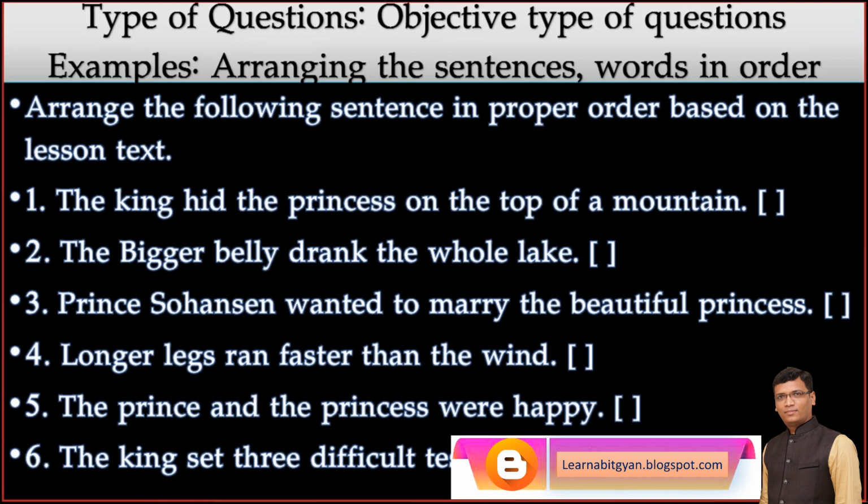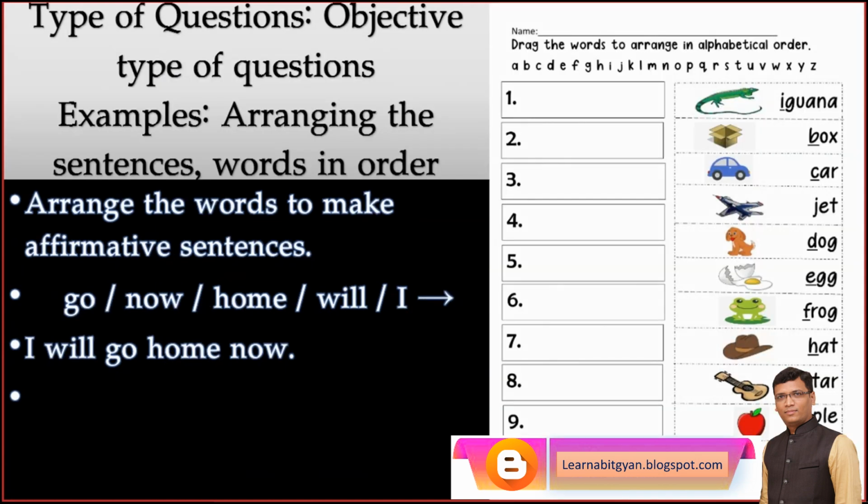Okay, so that is arranging the sentences in proper order. Answers are fixed. Even words can be put in order. For example, arrange the words to make an affirmative sentence: now, go, home, will, I. The answer is: I will go home now. That is the correct answer. Arranging the words in proper order.